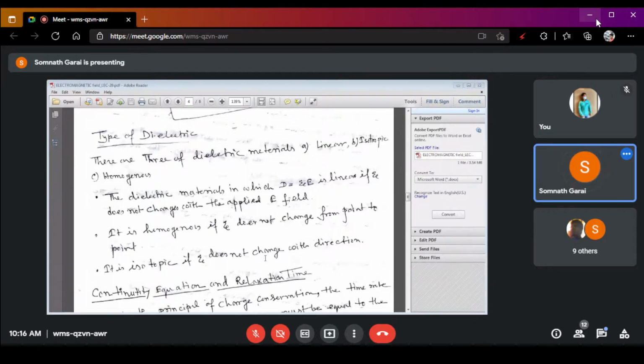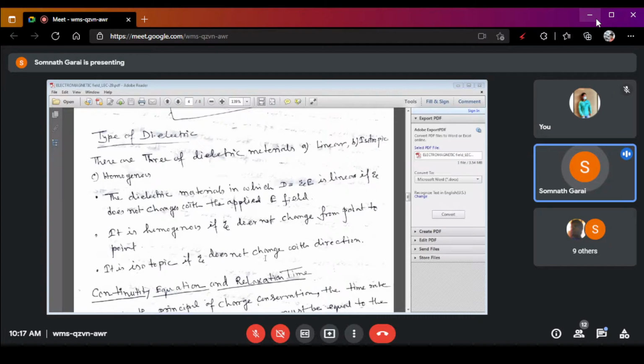In the electromagnetic field, there are basically 3 types of dielectric mediums. First one is linear, second one is isotropic, and third one is homogeneous.